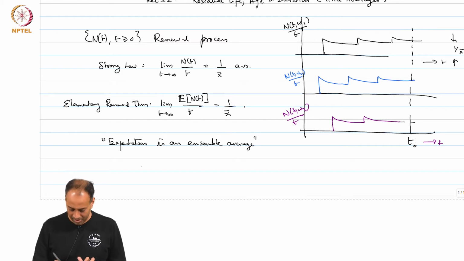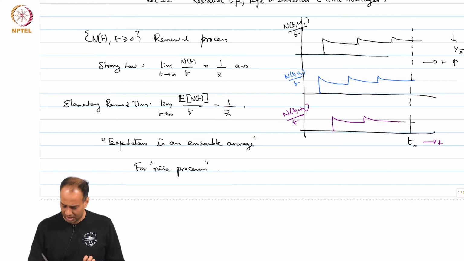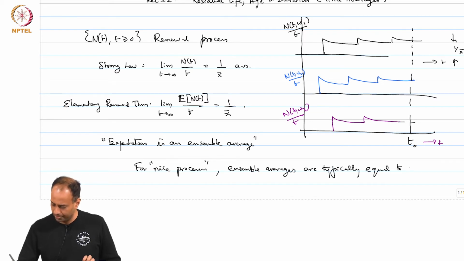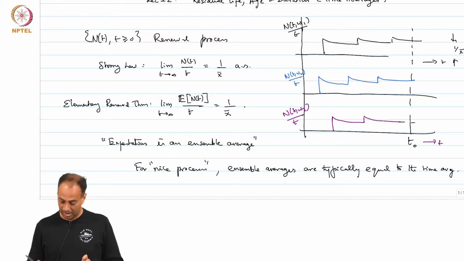So, this property: for nice processes, ensemble averages are typically equal to the time average, and this property is known as ergodicity.